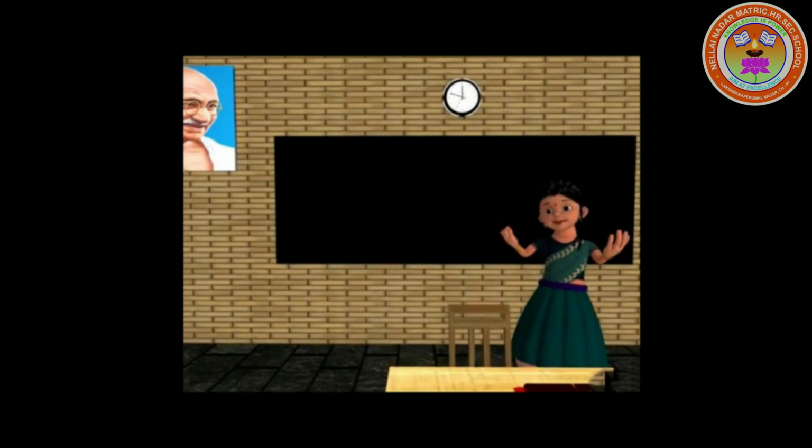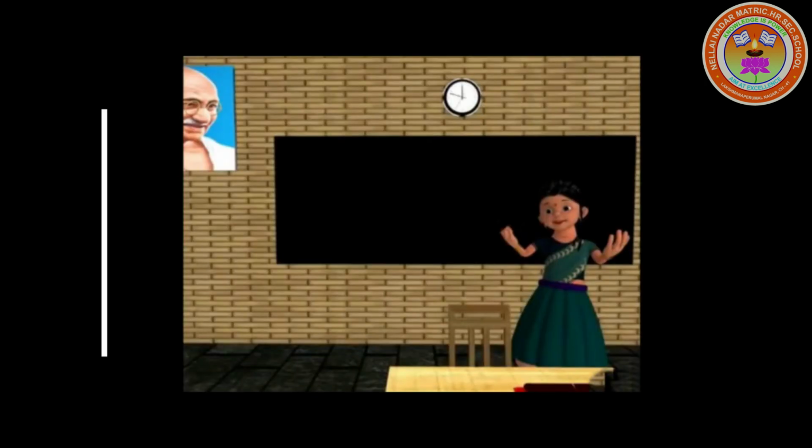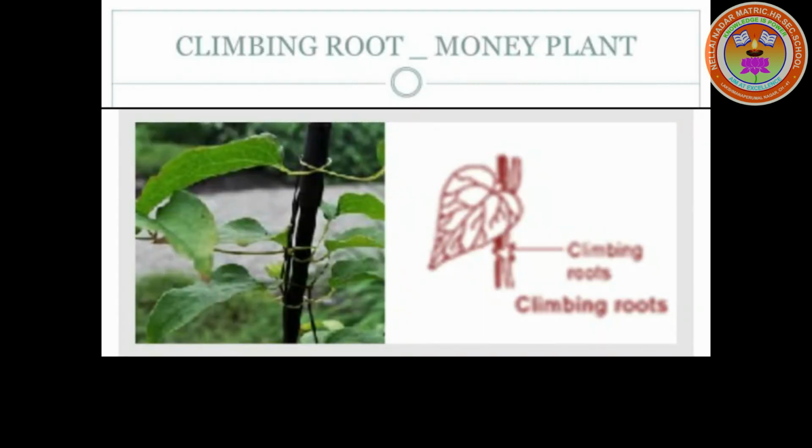Stilt root. Roots grow obliquely from the basal node of the stem. Example, roots of sugar cane. Climbing root. Roots arise from the nodes and attach themselves to some support to climb over it. Thus, they provide support to the plant. Example, we can see it in money plant.